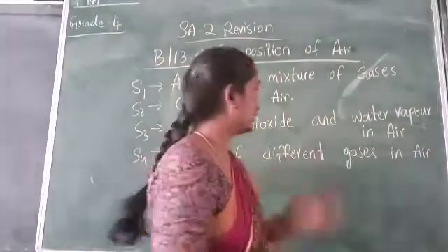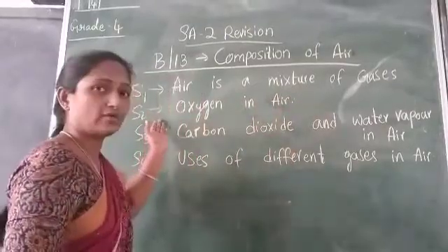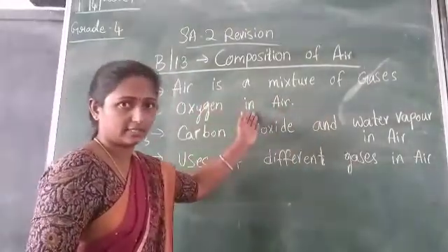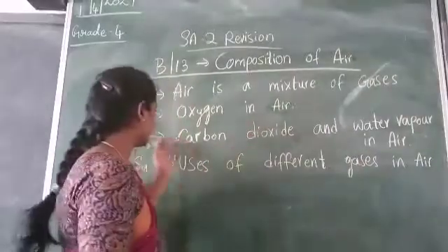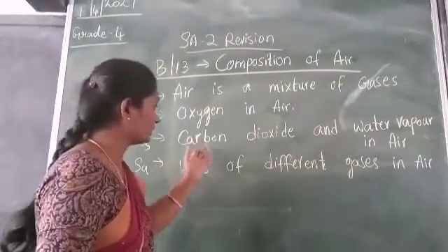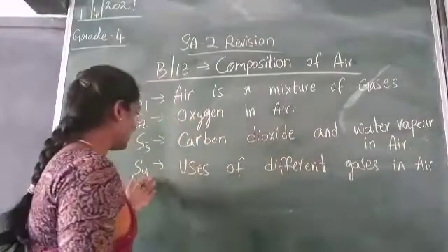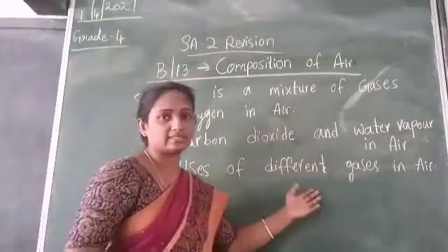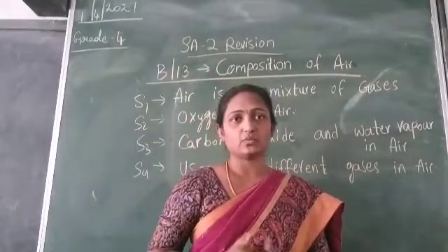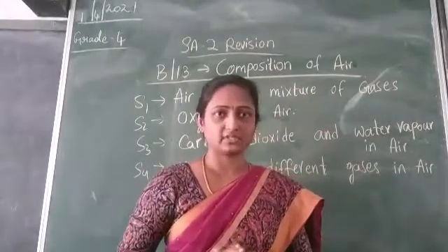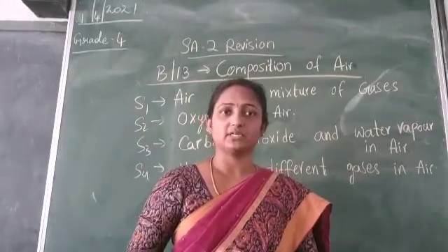So we have learned in this block air is a mixture of different gases, and in S2 we have learned that oxygen is present in air. By an activity we have proved that oxygen gas is present in air. And in S3 we have learned that carbon dioxide and water vapor is also present in air. And S4, uses of different gases in air. So as air is a mixture of different gases, what are the uses of different gases we have discussed in this concept. Now let us revise the important questions from reader and workbook.